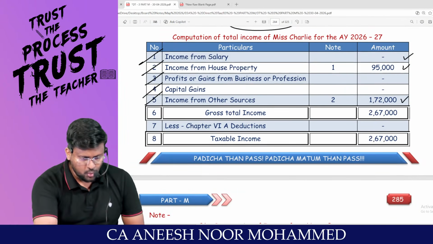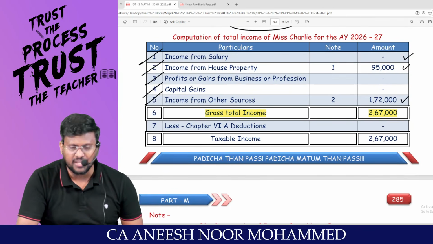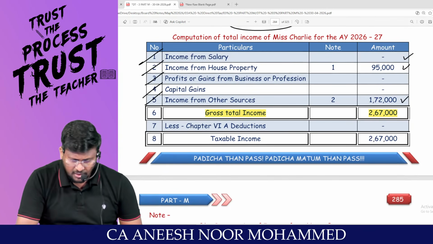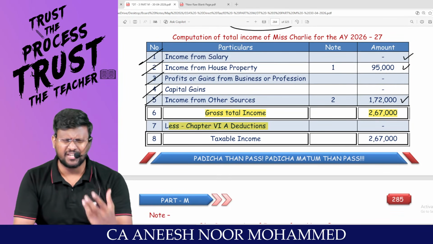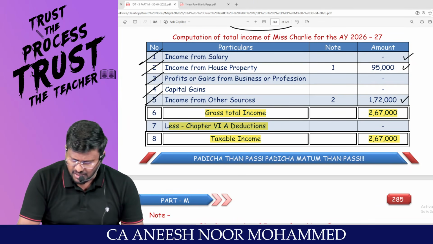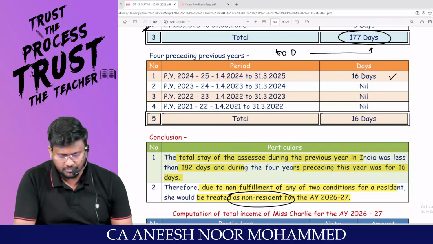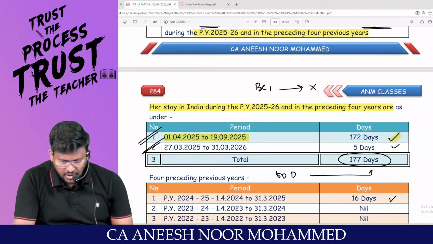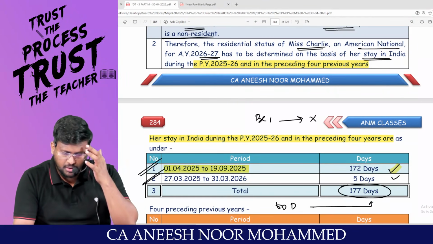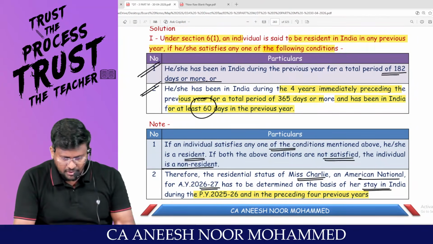So the gross total income of Charlie is 2,67,000. There is no chapter 6A deduction given in the question. What is the taxable income? 2,67,000. My dear lovable students, which route? Optional tax regime or default tax regime? Optional tax regime. Has the question said that?